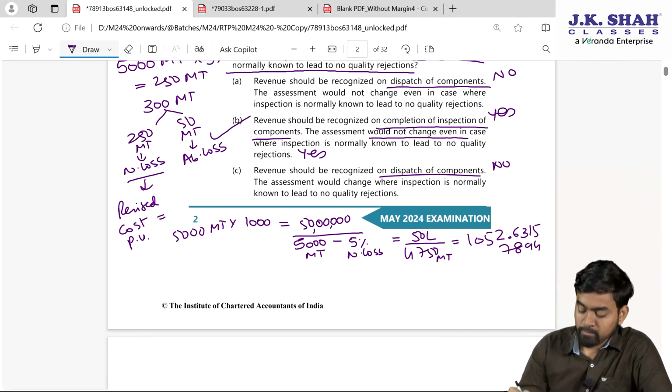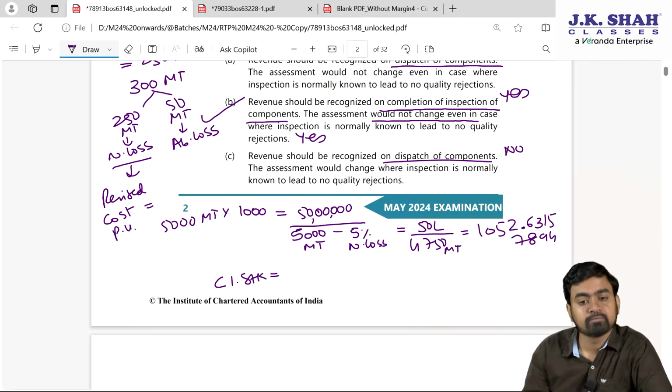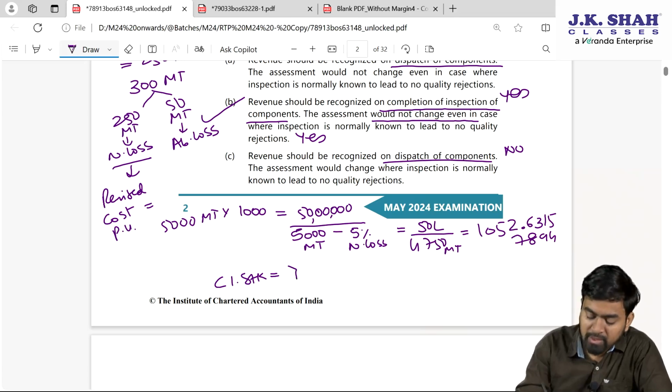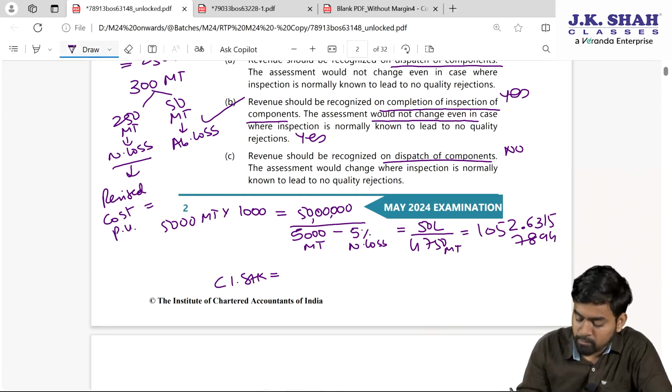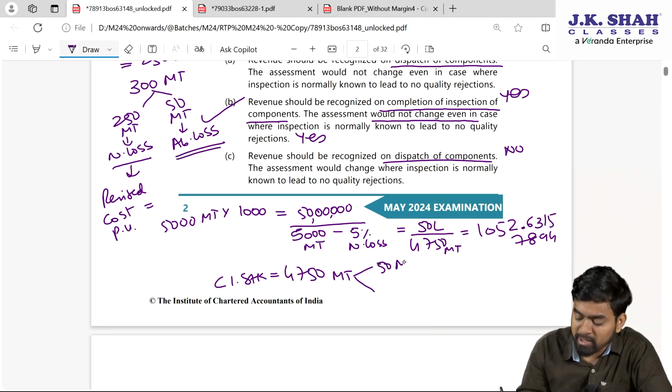Fine. Now, if you confirm my closing stock would be 4750 metric ton, but in this you can confirm 50 metric ton is the abnormal loss.